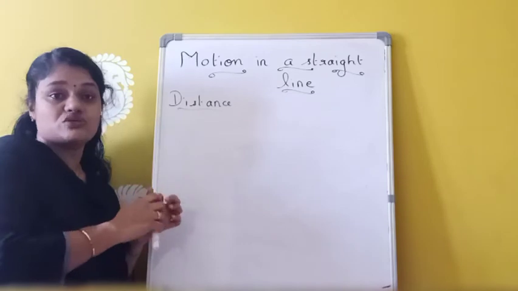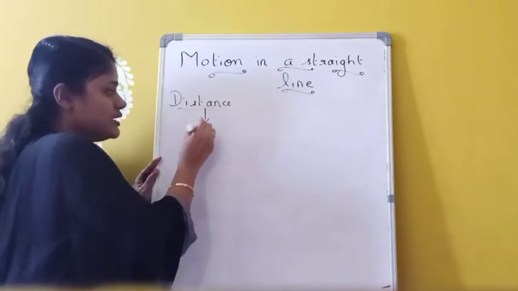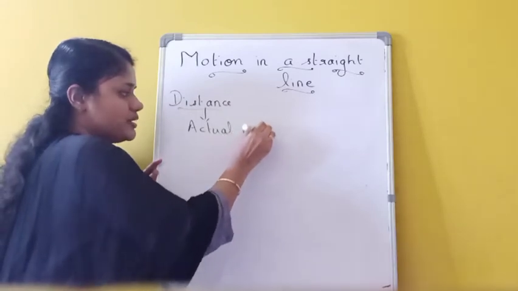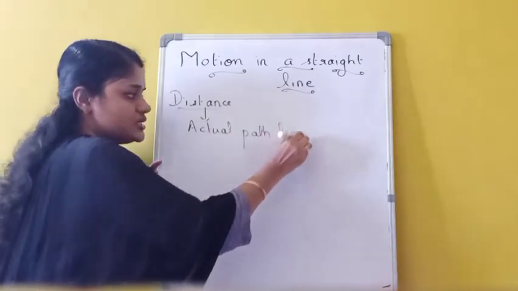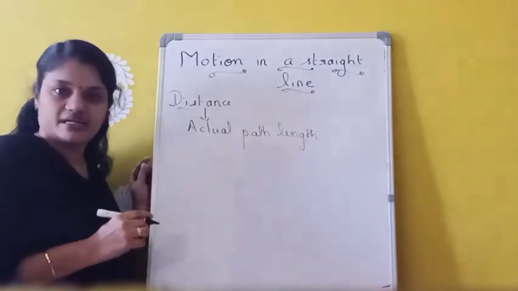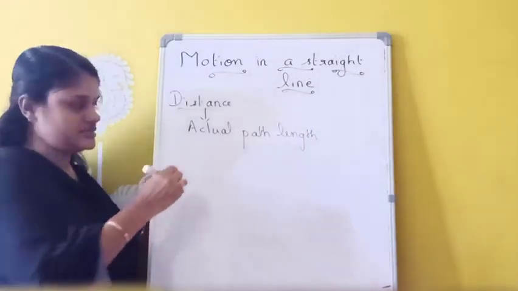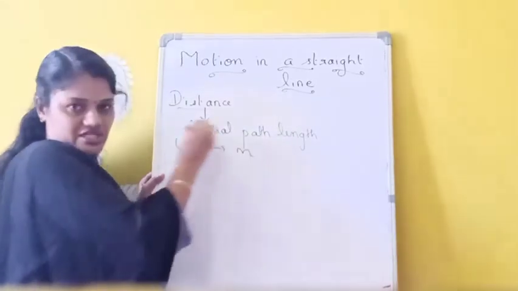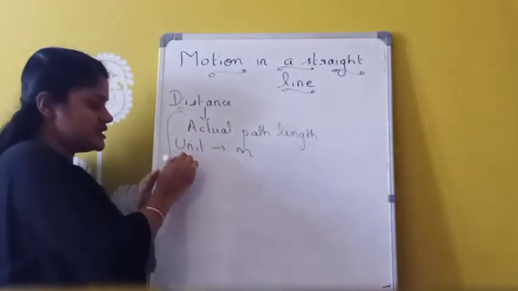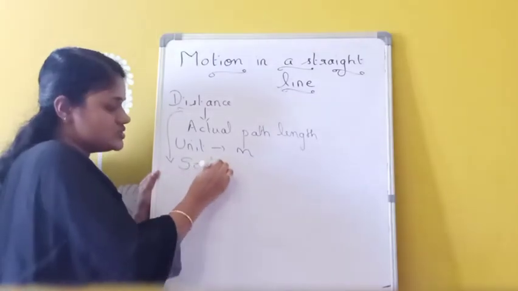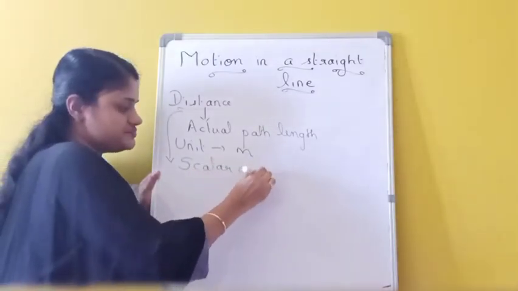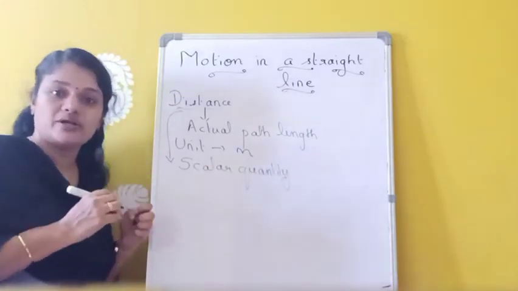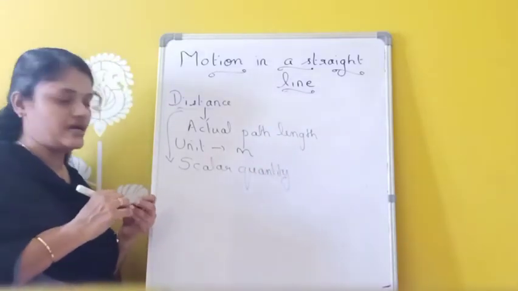The SI unit of distance is meter, and distance is considered as a scalar quantity, because it has only magnitude and it has no direction.